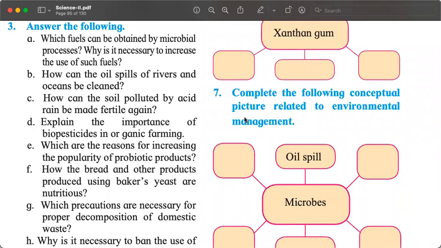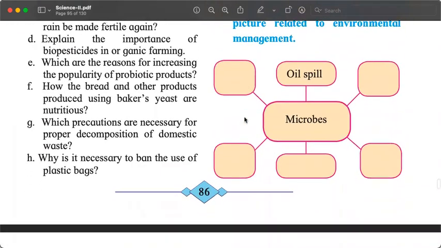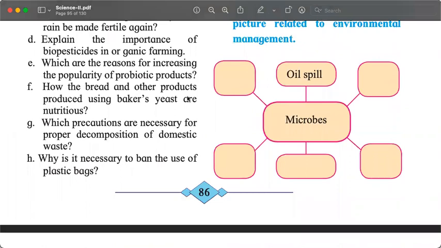Importance of biopesticides in organic farming. We know this already. Probiotics, why they are popular, to maintain the balance in our body, to kill the harmful bacteria. Bread and other products produced using yeast, baker's yeast, are nutritious. We said, the commercially available yeast also contains carbohydrates, fats, proteins, minerals to make the bread more nutritious.